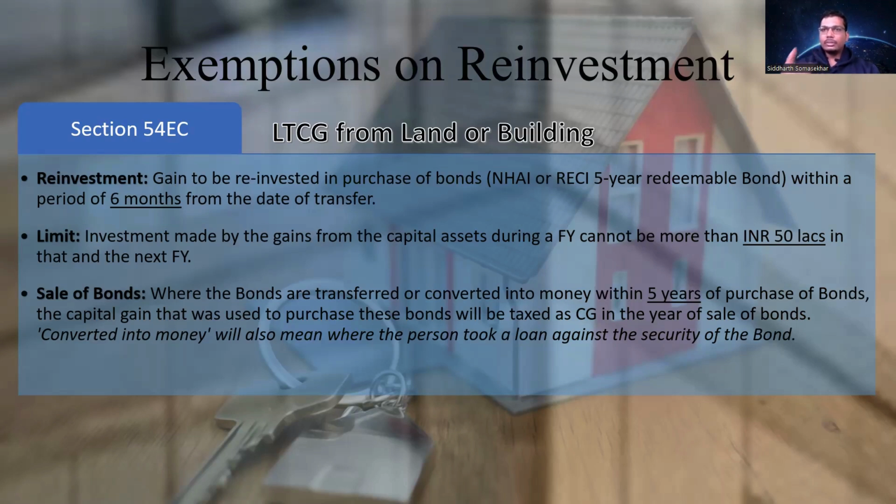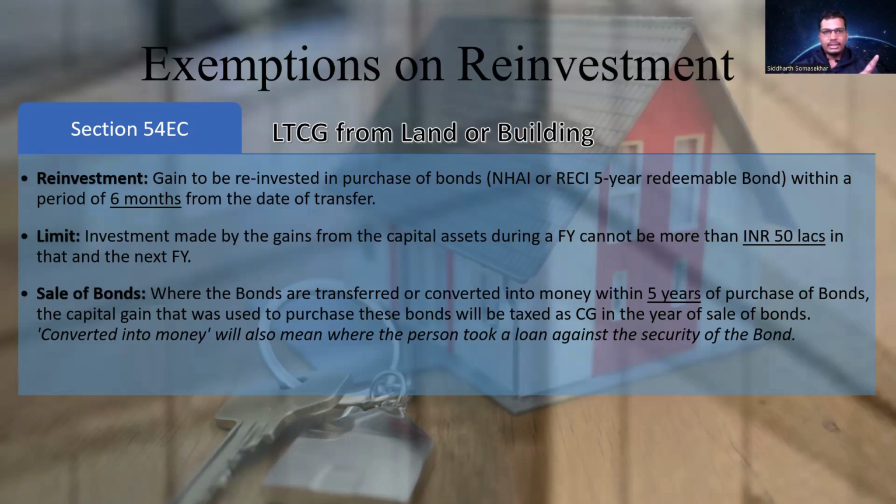Now, what does converted into money mean? Converted into money means, let's say you have purchased the bonds. Now, you have the bonds and you take the bonds, go to the bank, keep the bonds as security and take a loan against those bonds. If you take the loan against the bonds, it will be considered as converted into money. And the capital gain would be taxed in the year in which you converted that into money.